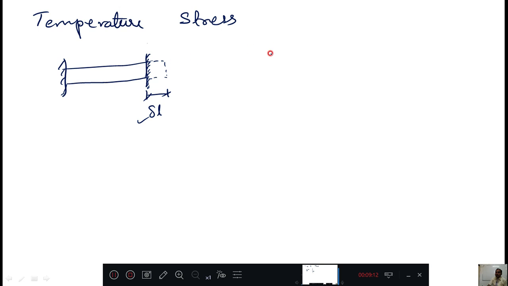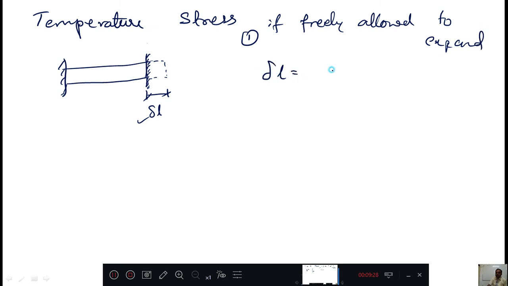First I will observe here to calculate the stress. First I will consider that it is freely allowed to expand, then delta L equals what? Delta L equals L alpha T. Equation number 1. And think that there is no stress, it has already expanded. To bring it to the original position you need to push here. You need to push with the force P.